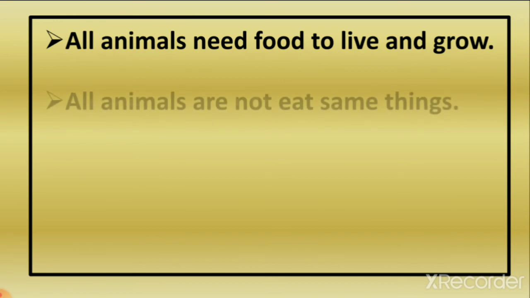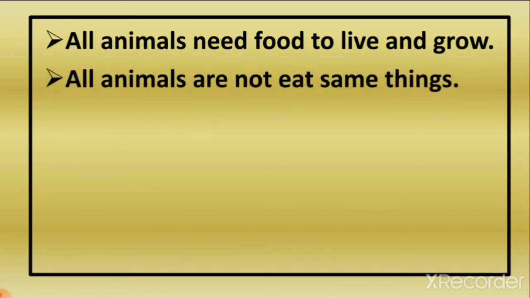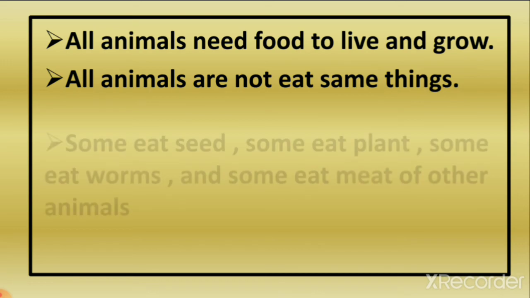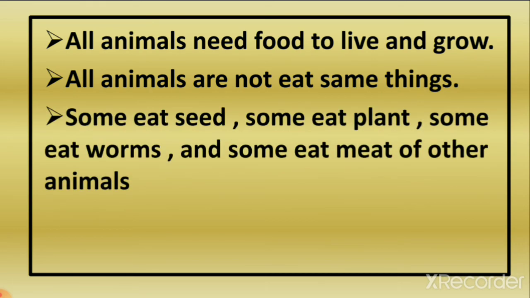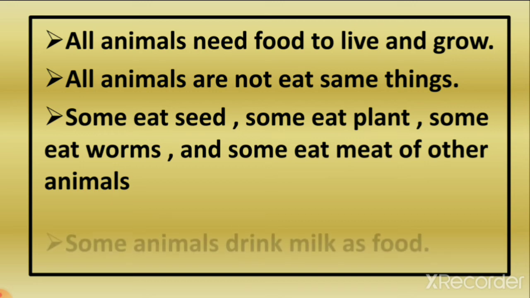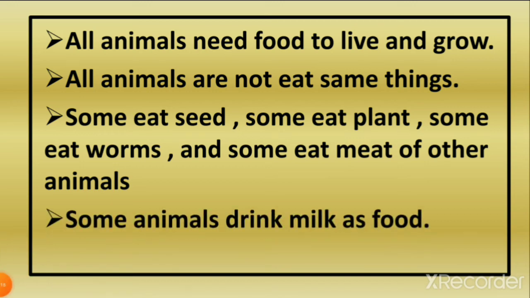So all animals do not eat the same things. As we learned, some animals eat seeds and some eat meat. Some animals also drink milk. So what kind of food do animals eat?